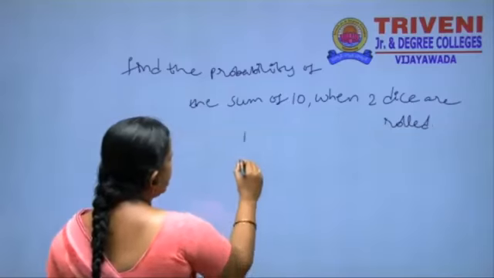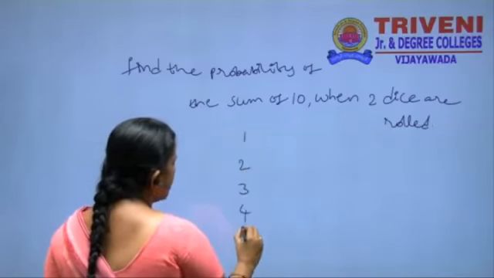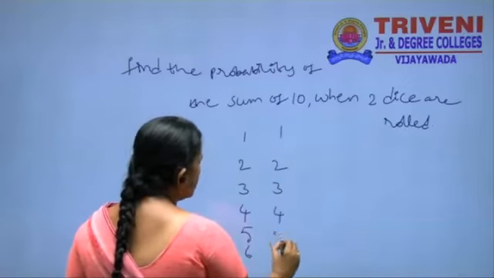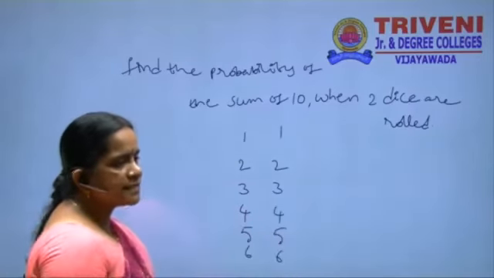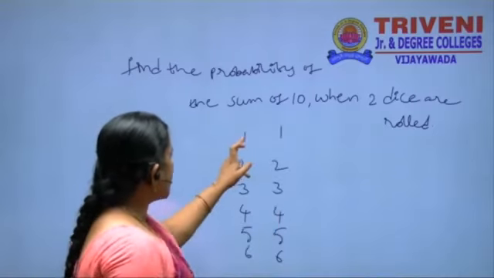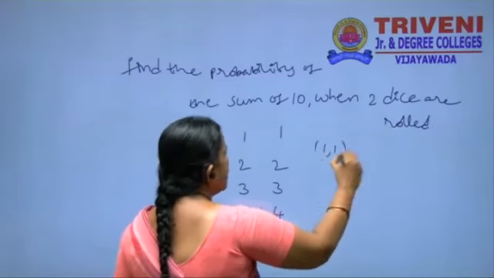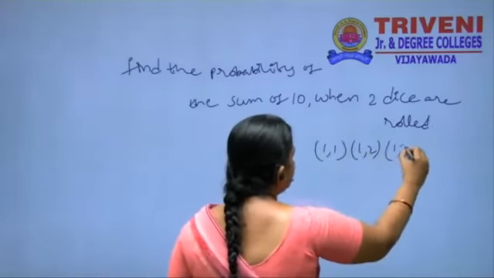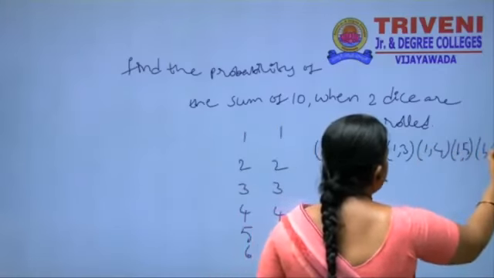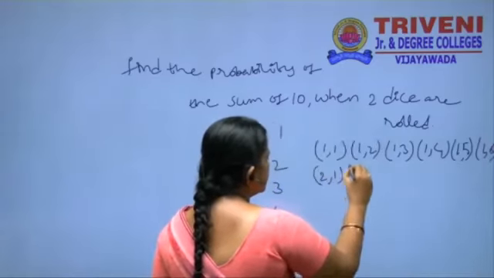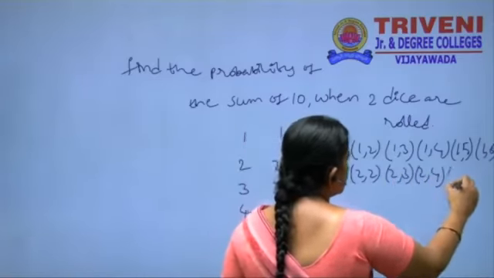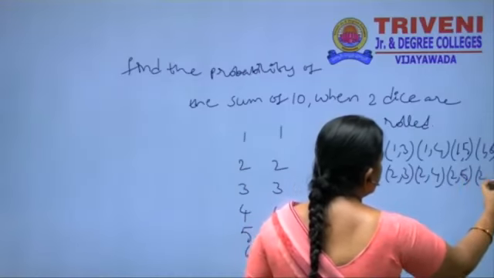That is, 2 dice have how many faces here? 1, 2, 3, 4, 5, 6. Here also the same: 1, 2, 3, 4, 5, 6. The addition is 10 here. What is the addition here? Let us list the outcomes: 1, 1. Next chance is 1, 2. Next one is 1, 3. Next one is 1, 4. Similarly 1, 5 and 1, 6. Next 2, 1, 2, 2, 2, 3, 2, 4, 2, 5 and 2, 6.